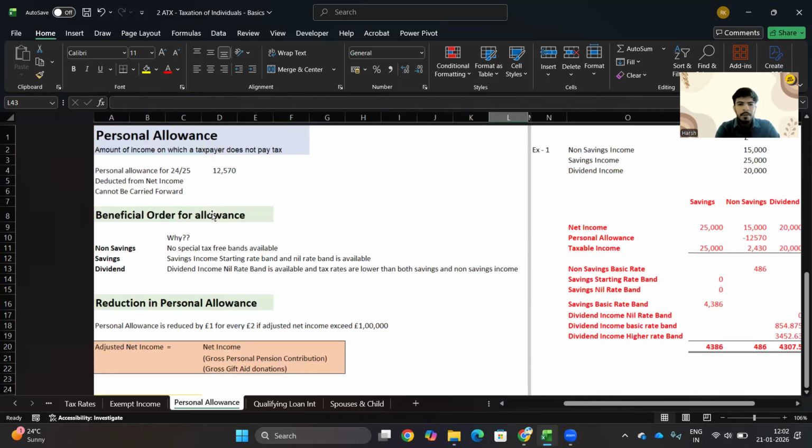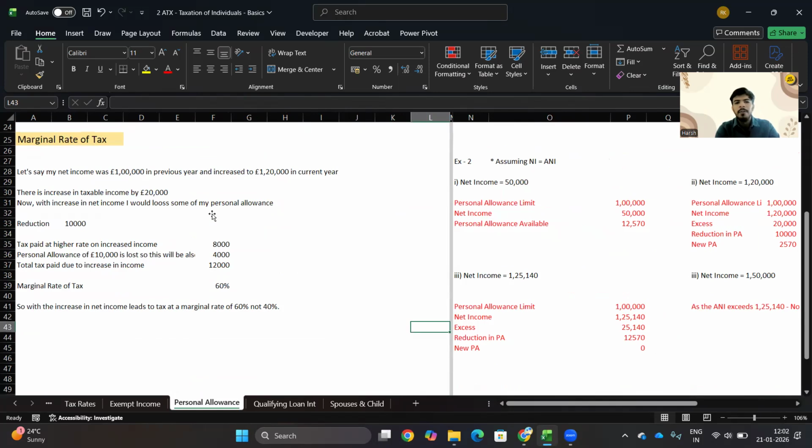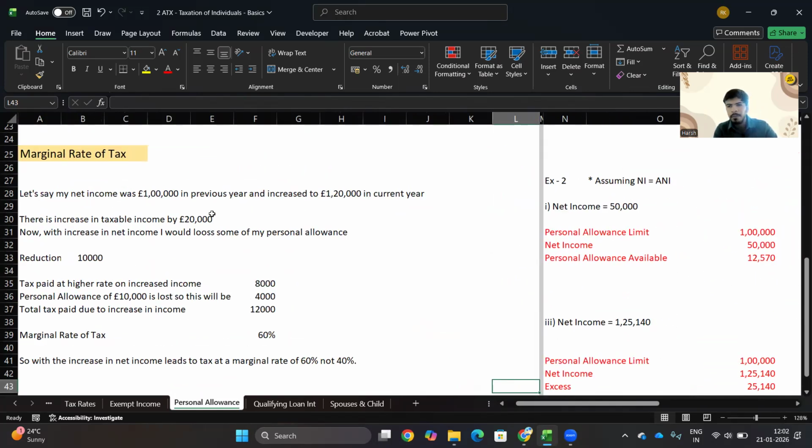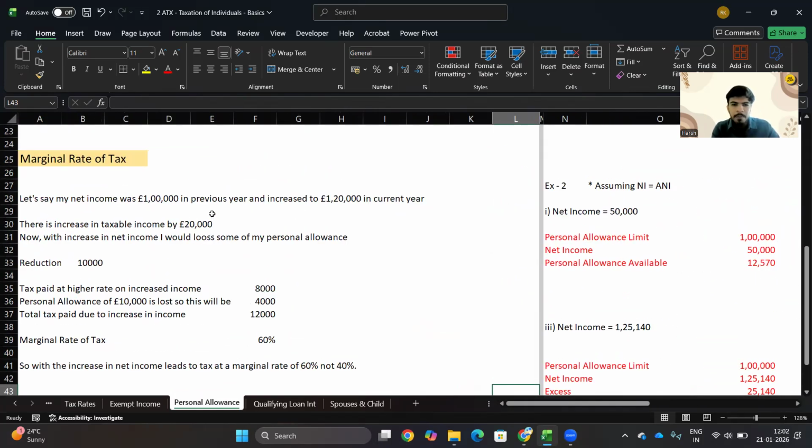Now, an interesting fact that we will see here is the marginal rate of tax. What is marginal rate of tax? When there is some percentage change in one variable, we find out the change in another variable. Let's say I was earning 1 lakh pounds in the previous tax year, but now in the current tax year, I am earning 1,20,000 pounds.